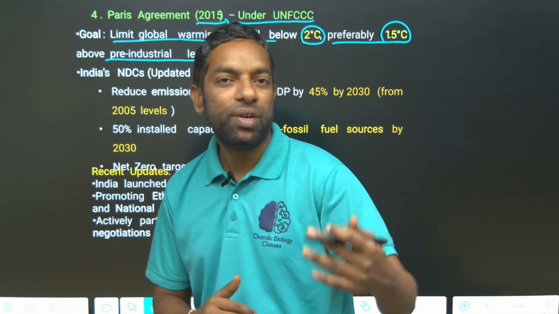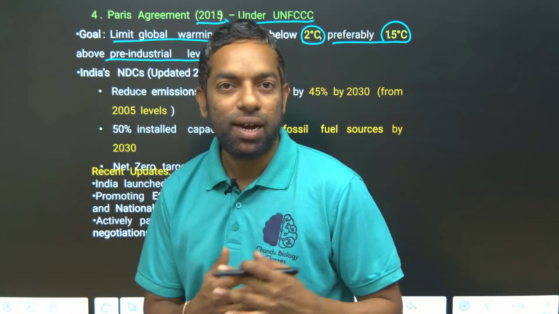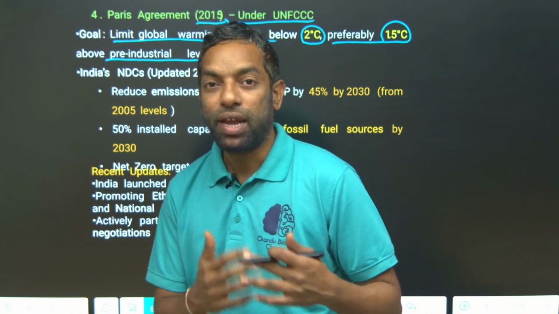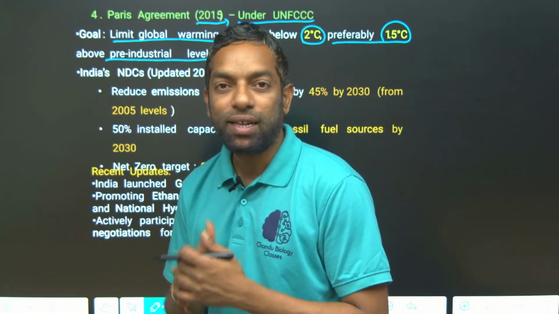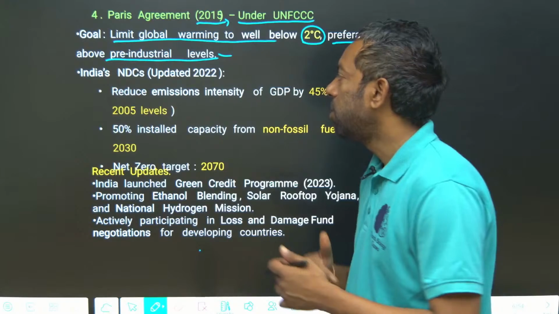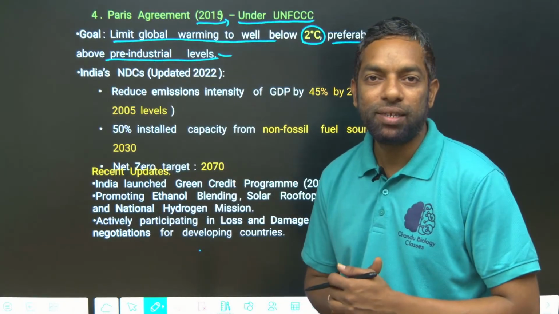If it reaches 2 degrees, it causes great harm on the earth's surface. Habitat destruction is going to take place, and agricultural productivity is going to reduce. This is the problem if the temperature increases up to the 2 degree mark.